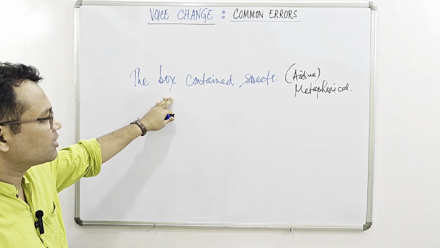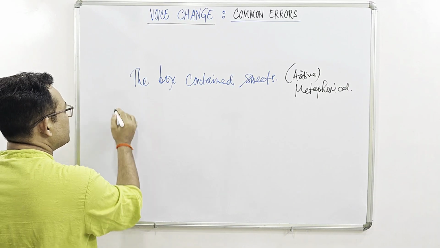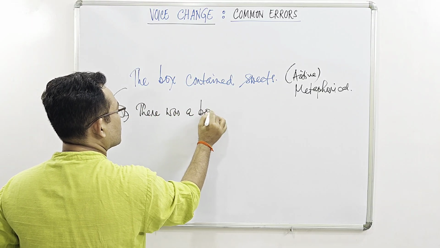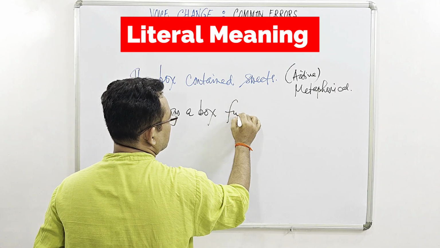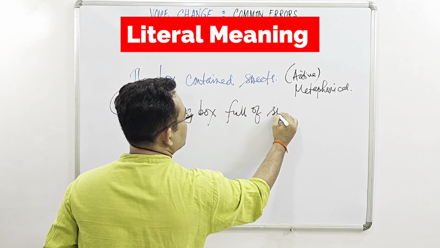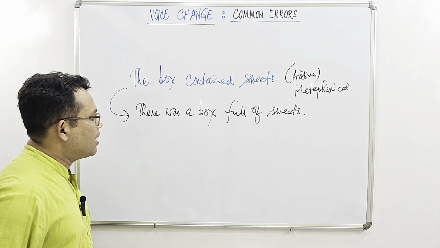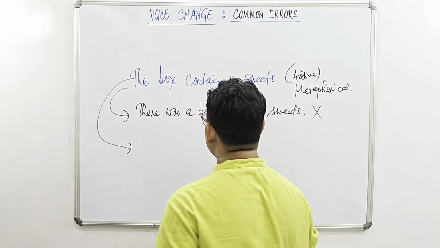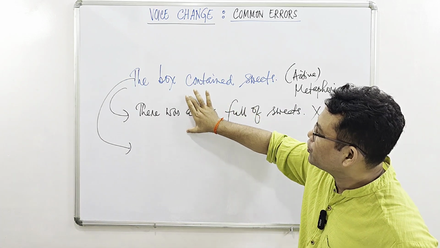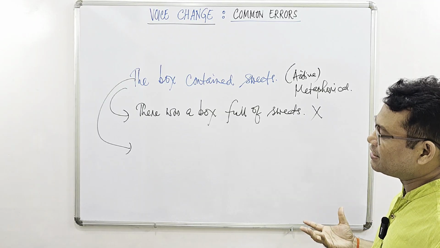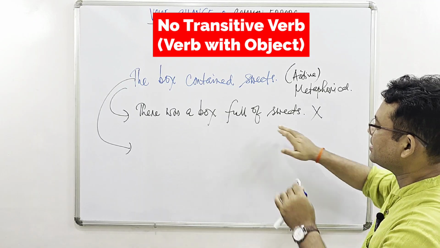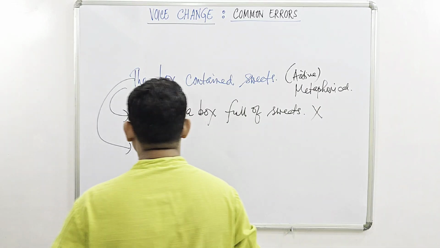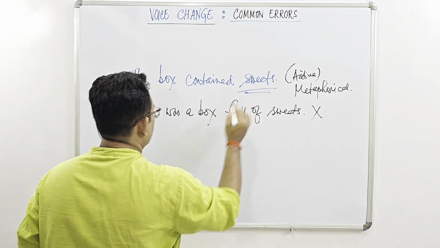Now, if we rewrite this sentence expressing its meaning just literally, we can simply say, there was a box full of sweets. Now, we can convert this one into passive, but we can't simply convert this one into passive because here there is no just use of transitive verb with object. There is none here. So this metaphorical version can be converted to passive, and if we do so, we bring in the object first.